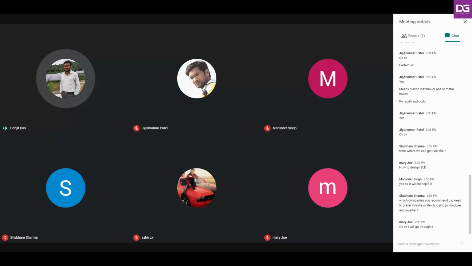Which company do you recommend we prefer in India while choosing PV modules and inverters? For this, I want to ask my company moderator, Mr. Anubhav sir, whether it is okay to recommend any particular PV module or inverter. Okay. But it's better if I don't give any written note on this. Okay, sir, not an issue.